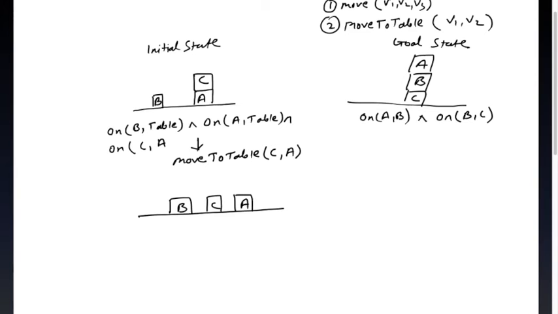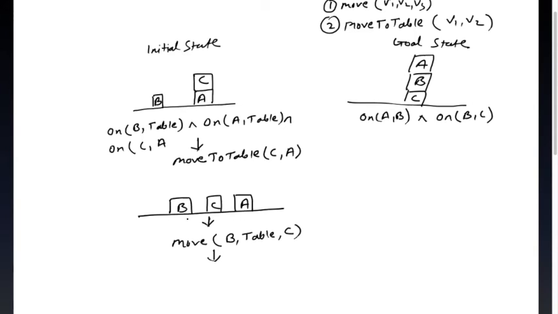Now, to achieve the goal, the next thing is that B should be on top of C. So we have to perform the second move here. We have to move B, which was there on the table, to C, right?